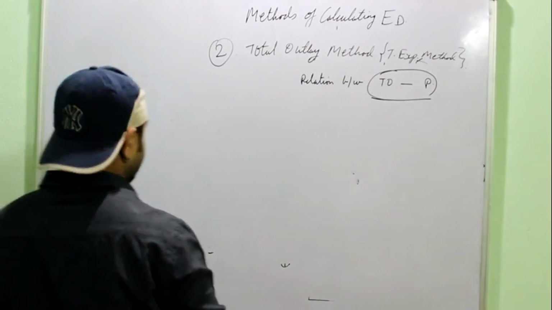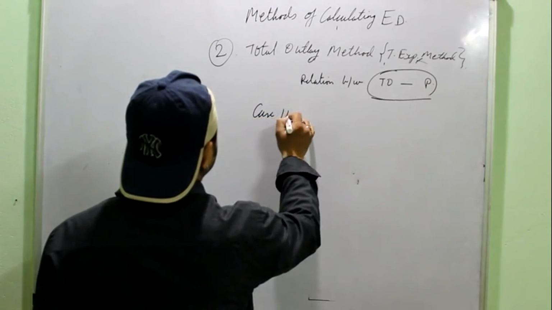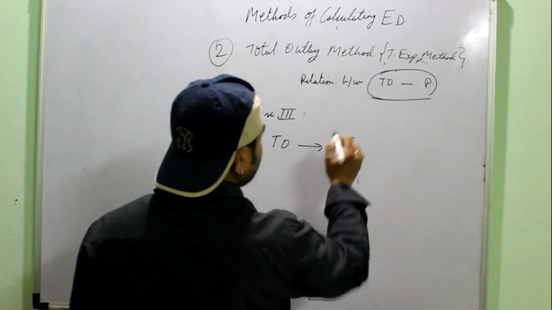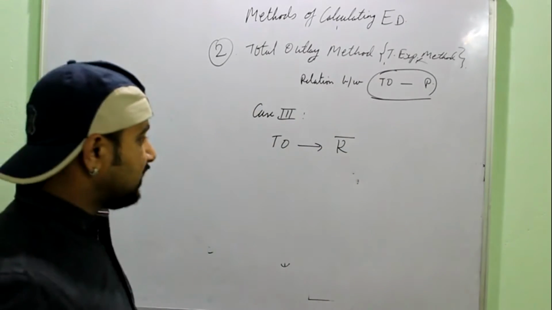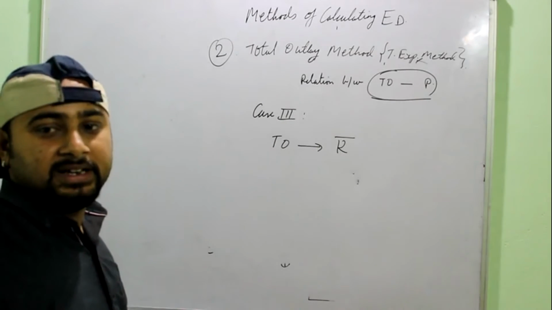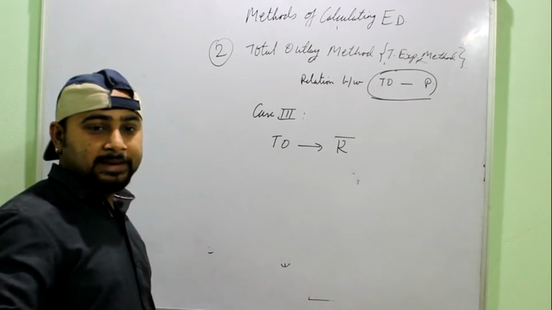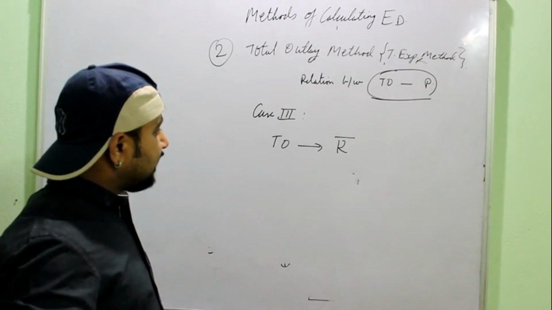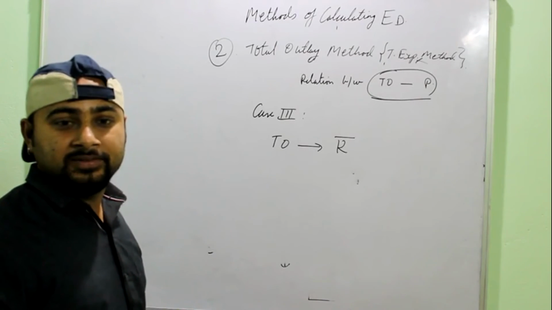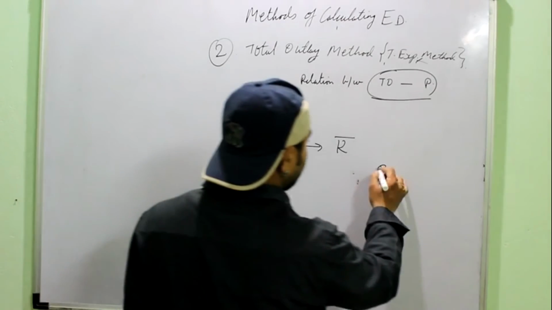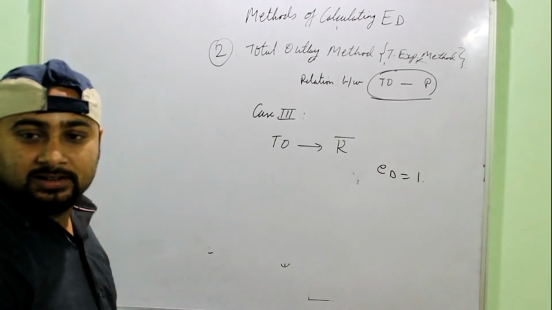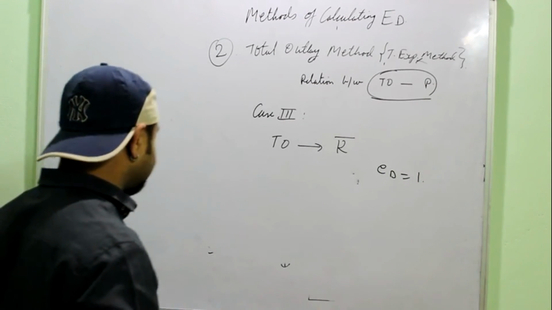Then the third possibility, under which total outlay remains constant. Suppose before the change in price it was 70 and after the change in price it is also 70. For example, if a consumer was buying a commodity, 8 units at a price of 7, and he buys 7 units at the price of 8, in both cases it will be 56. So in that case ED is equal to 1. Expenditure of the consumer doesn't change.